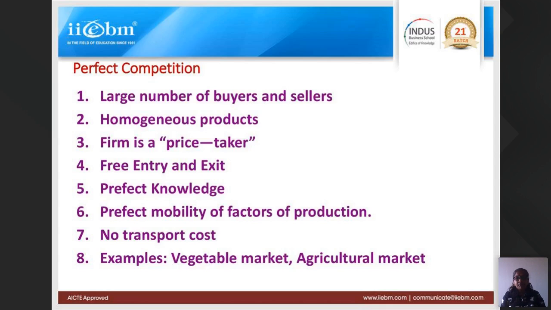Perfect mobility of factors of production. Now, what is perfect mobility? First of all, you all know very well, the factors of production are land, labor, capital, and organization. Suppose somebody has got a photocopying machine, which we normally call a Xerox machine, but Xerox is the name of the company. So you have a photocopying machine.